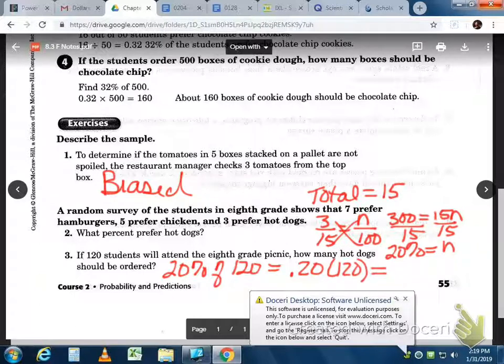Any ideas? Let me ask you this question: what's 10% of 120? 12, because you move the decimal over. So if 10% is 12, 20% is 24. 24 students. Okay, very good. Questions?